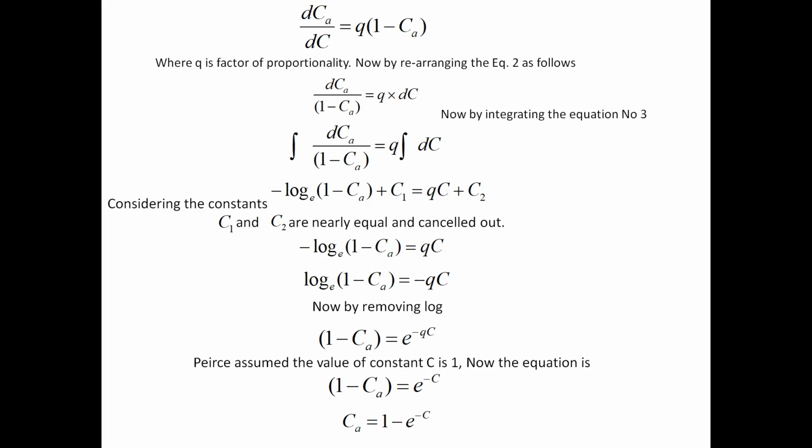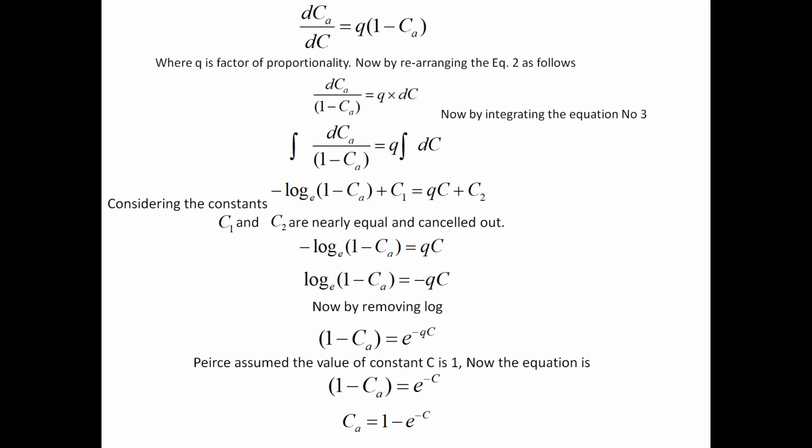You can remove this log. Now by removing the log, 1 minus CA equal to e to the power minus QC. And Pierce assumed the value of this Q is equal to 1. So now your equation will become 1 minus CA equal to e to the power minus C. Now by solving this equation further, CA will be 1 minus e to the power minus C.